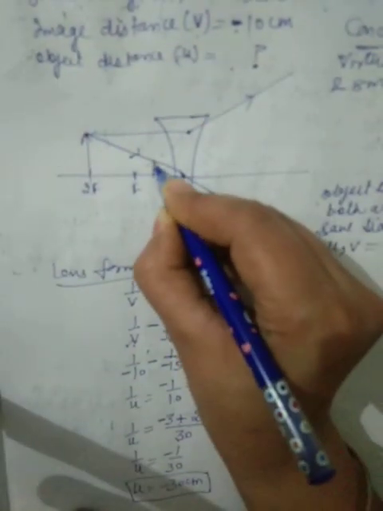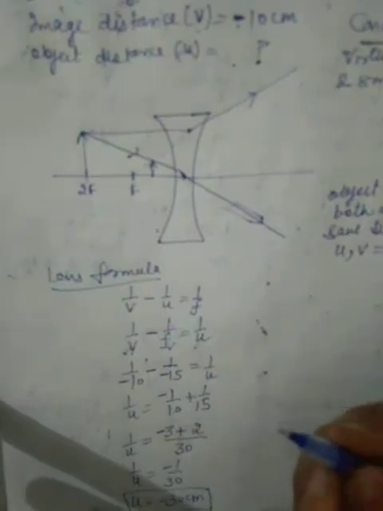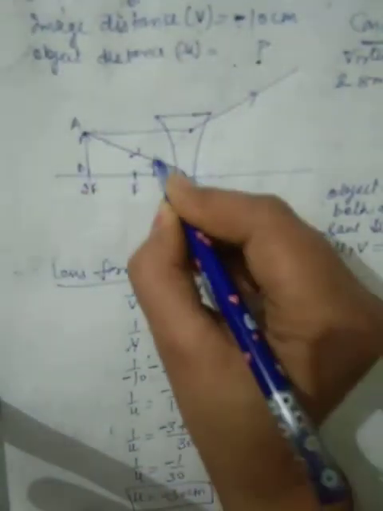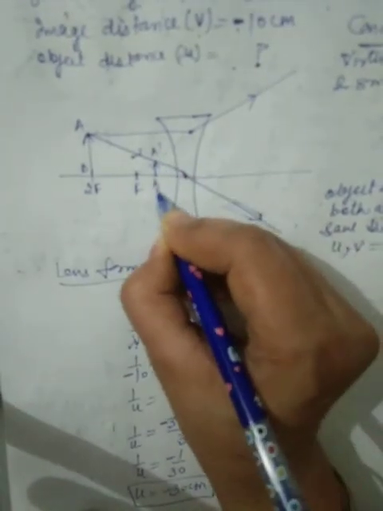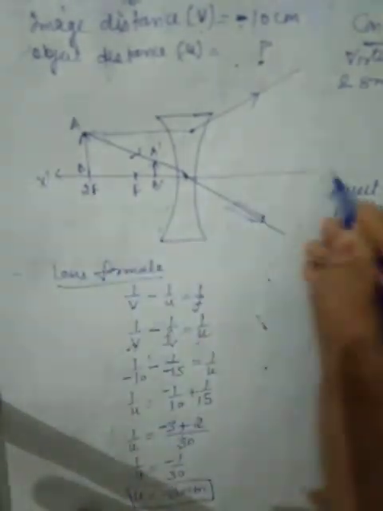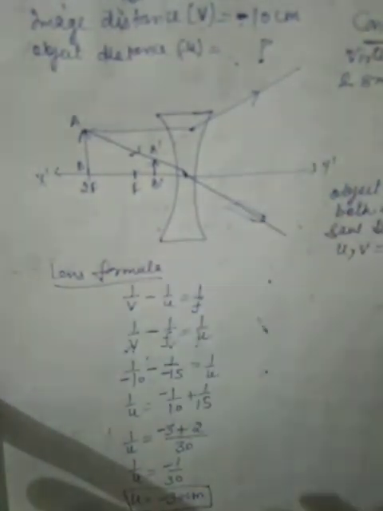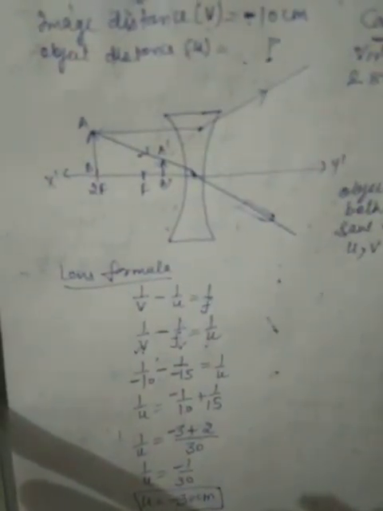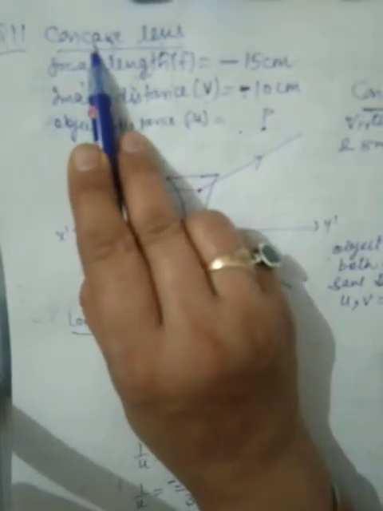The point at which these two meet forms the image. Okay, so AB is acting like an object, A dash B dash will act like an image. So in this way the ray diagram is over. So this was the NCERT numerical for concave lens.